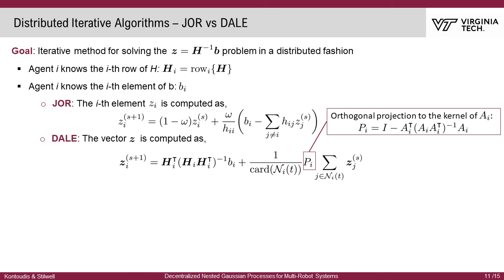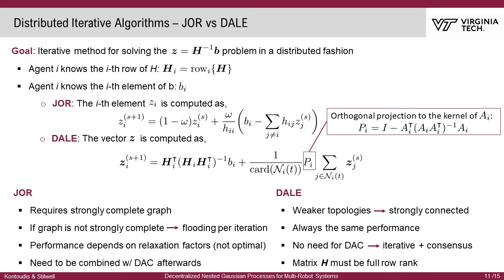The unknown vector Z is given as follows. There are two major differences between DALE and JOR. First, DALE can work with weaker and more realistic topologies that significantly reduce the inter-robot communication. Second, DALE computes the vector Z and not just an element of Z. On the flip side, DALE requires the matrix A to be full row rank. Otherwise, there are no convergence guarantees.